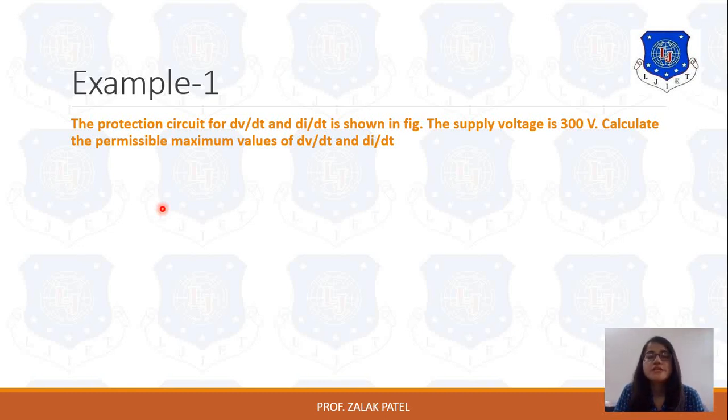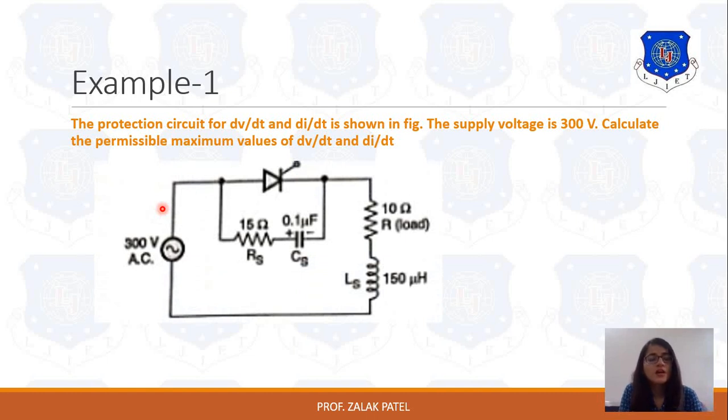The supply voltage is 300 volt. Calculate the permissible maximum values of dV by dt and di by dt. Consider this figure. Here you can see that it uses both dV by dt and di by dt. I already discussed that for di by dt, a resistor and inductor circuit should be there, and for dV by dt, a resistor and capacitor circuit should be there. So here 300 volt is our supply voltage, resistor and inductor for di by dt, and for dV by dt this.